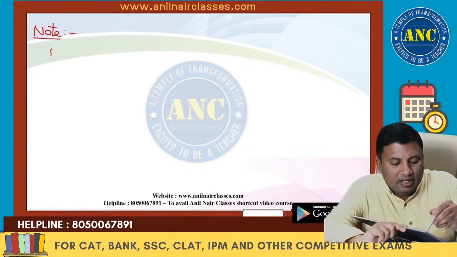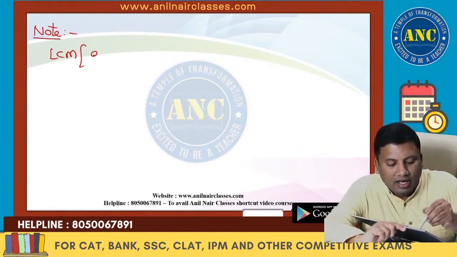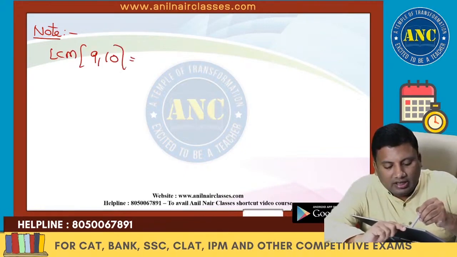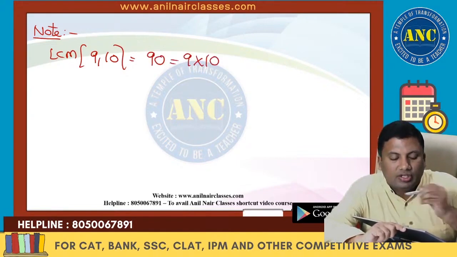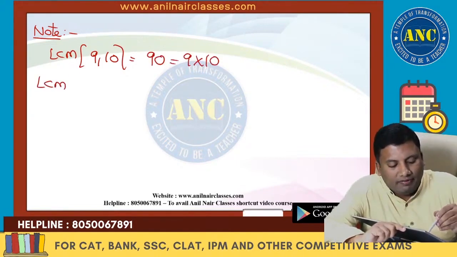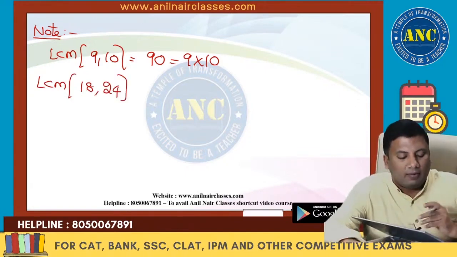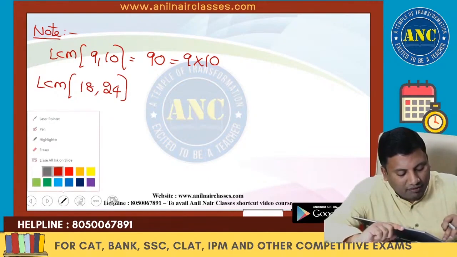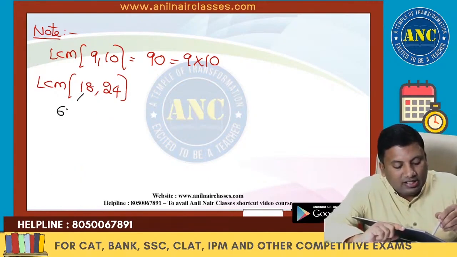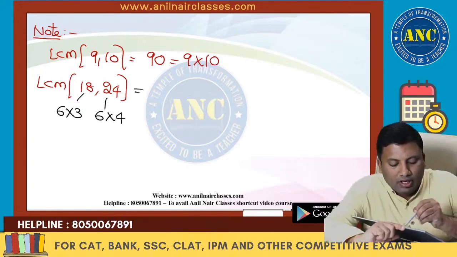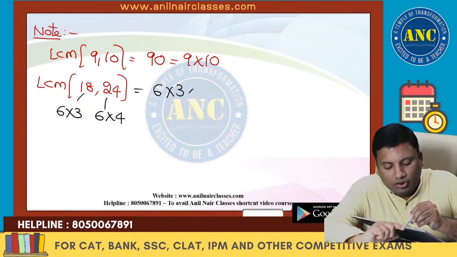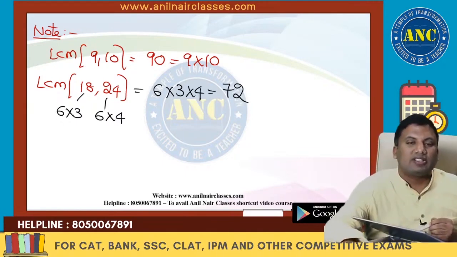Listen carefully. LCM of 9, 10 is nothing but 90, because they both are consecutive, 9 into 10. LCM of 18, 24. Now listen carefully. 18 is 6 into 3. 24 is 6 into 4, which is 6 into 3 into 4. 12 6s are 72.